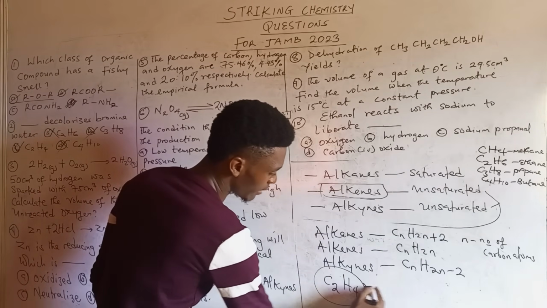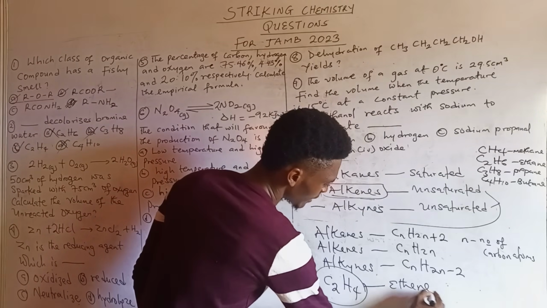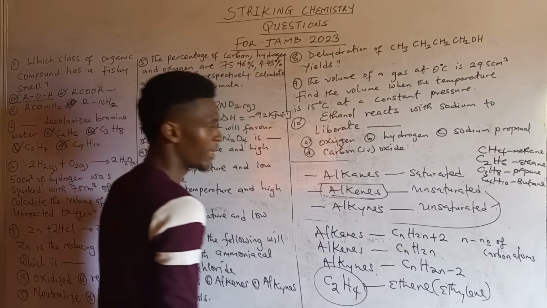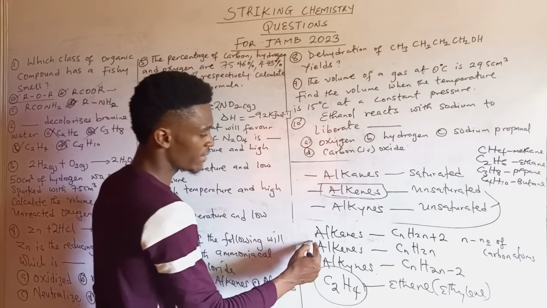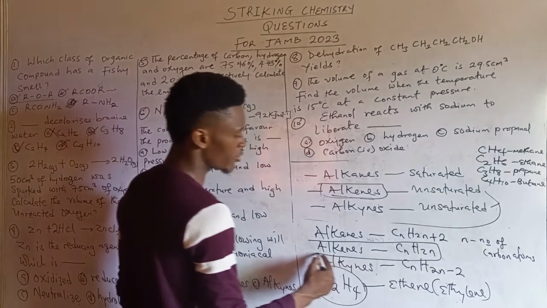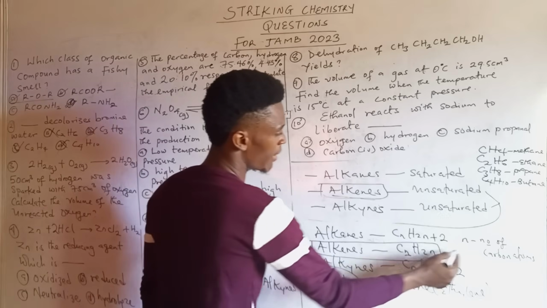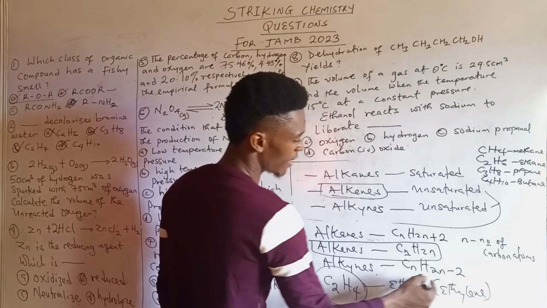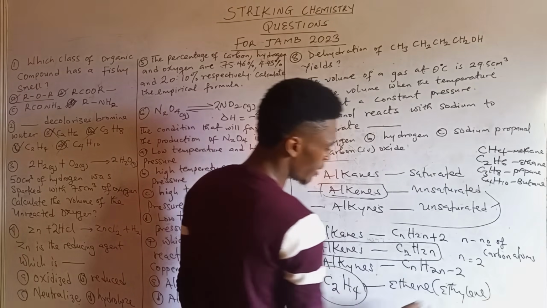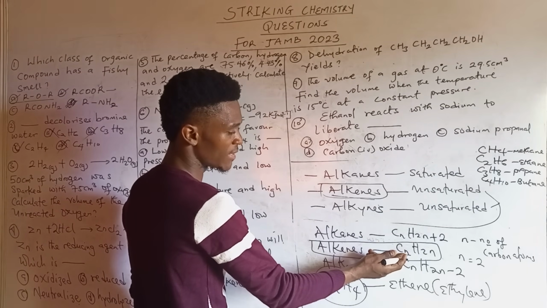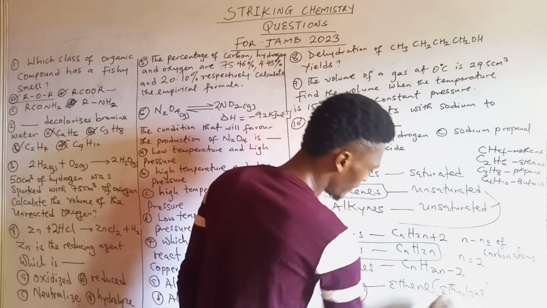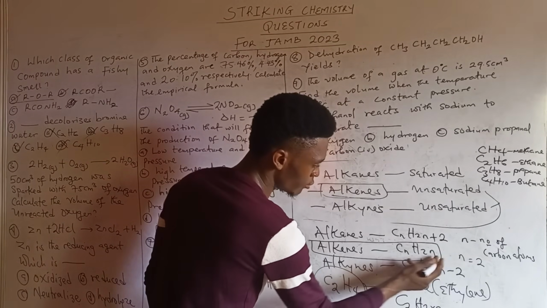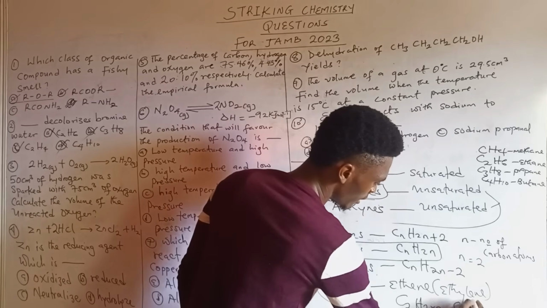C2H4 is a member of the alkenes called ethene, or you can call it ethylene. Now, remember that I said the general formula of the alkenes is CnH2n. So, n represents the number of what? Carbon atoms. So, the number of carbon atoms of ethene is actually 2. So n is equal to 2. If we substitute it in this formula, CnH2n, we'll have C2H2 times 2, meaning 2 times 2. So that gives us C2H4.